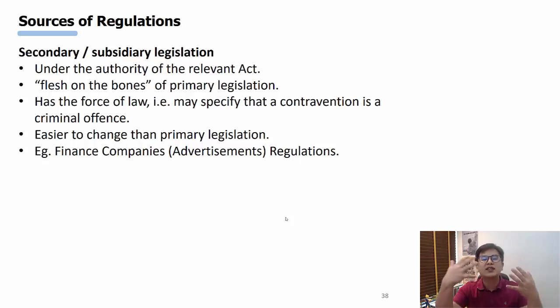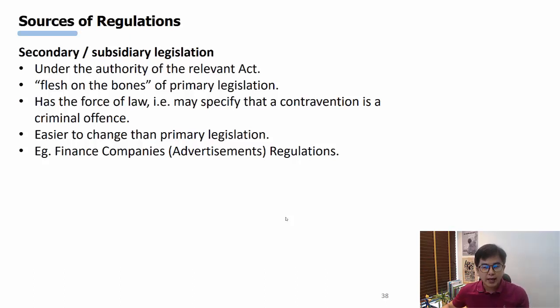legislation. But if you have secondary legislation, which is really the flesh on the bones under the authority of this primary legislation, it's much easier to amend, right? It's much easier to change it so that it suits the business at the point of time. But the primary legislation is definitely more difficult to change because it is the main legislation itself. All right. So an example is the Finance Companies advertisement regulations. These are secondary legislation, okay, that is put onto the Finance Companies Act, and this specifically talks about advertisements, how advertisements should be regulated under the Finance Companies Act, right?